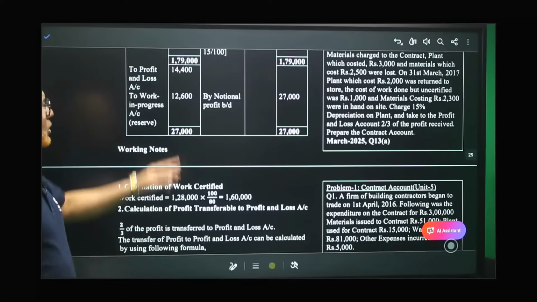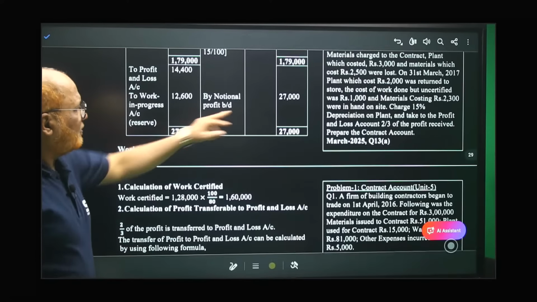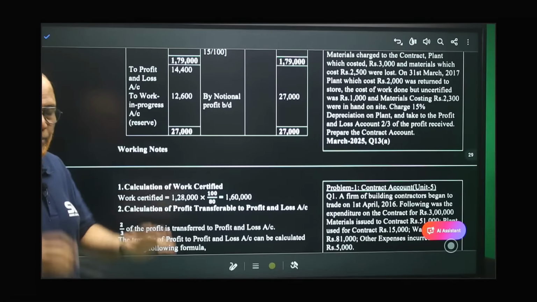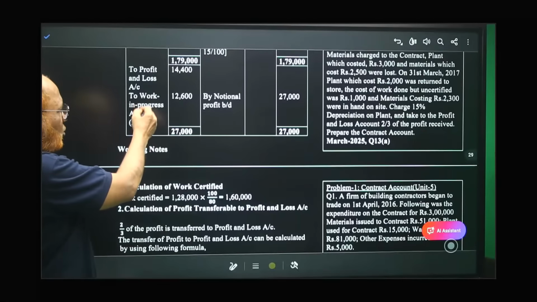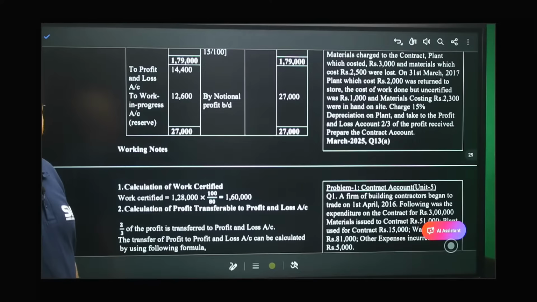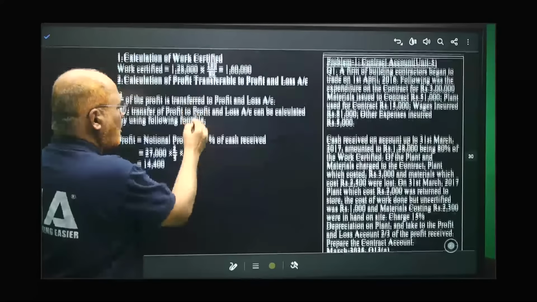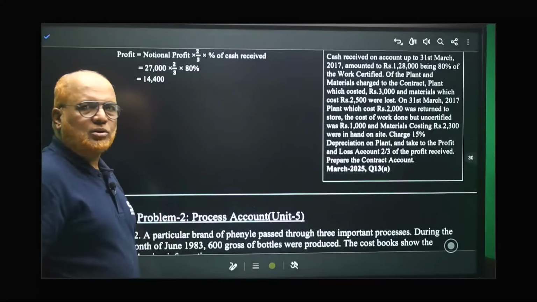14,400. So 27,000 notional profit. From that 14,400 we have transferred to profit and loss account. The remaining amount, the balancing figure, should be transferred to work in progress as reserve. That's all. This is the end of the problem on contract account.